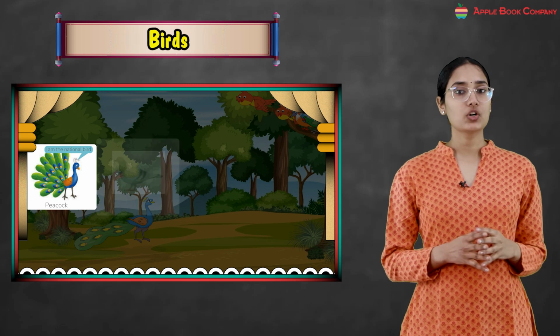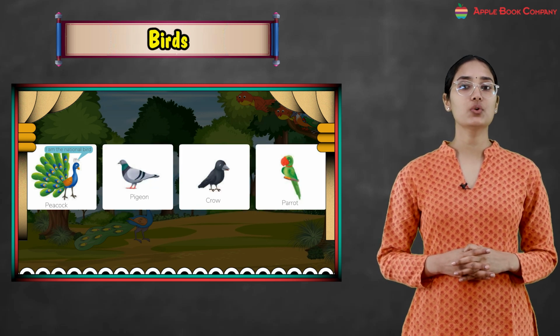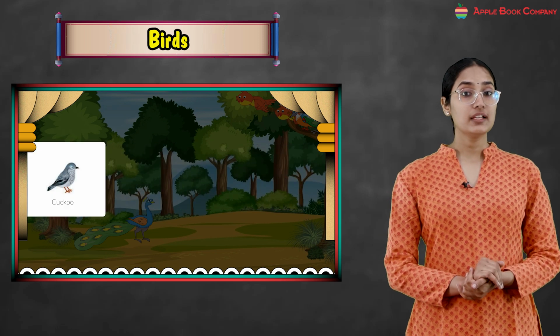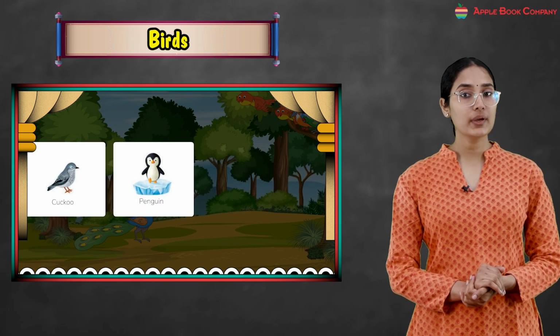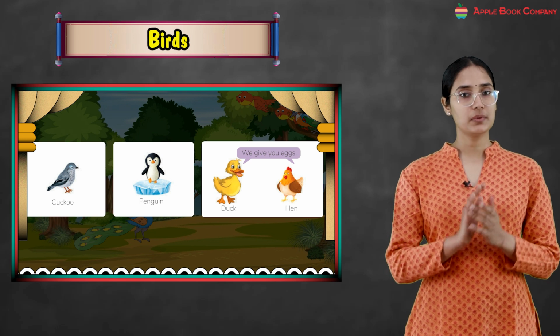So for example, peacock, pigeon, crow, parrot, right? These are all examples of what? The birds. Then we have cuckoo, penguin, duck, hen. These are also example of birds.